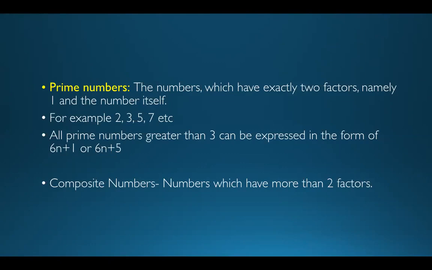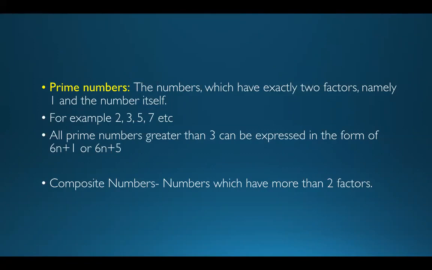So 6 into 16 is 96, 96 plus 1 is 97. Is it a prime number? Now, the reverse is not true. It's not necessary that any number of the form 6n plus 1 or 6n plus 5 is a prime number. Like for example 35.